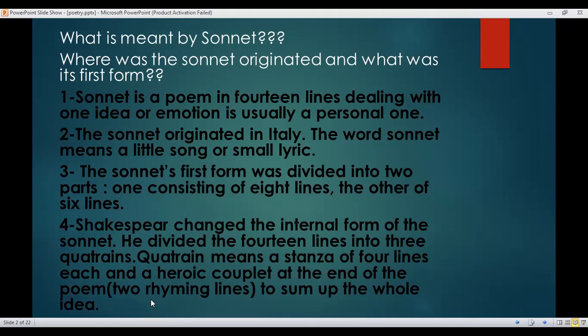So again, Shakespeare came and changed the form of the sonnet. He divided the 14 lines into three quatrains, each quatrain 4 lines, and the last 2 lines, called heroic couplet, is to sum up the whole idea of the poem. What is the main idea of this poem before we start reading it? The main idea is that the poet compares his beloved to a summer's day, and he said that she is more lovely and more temperate than the summer day.